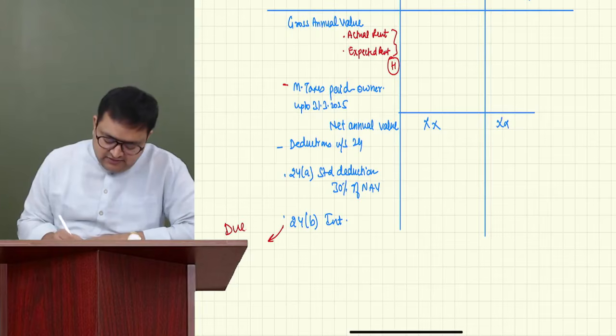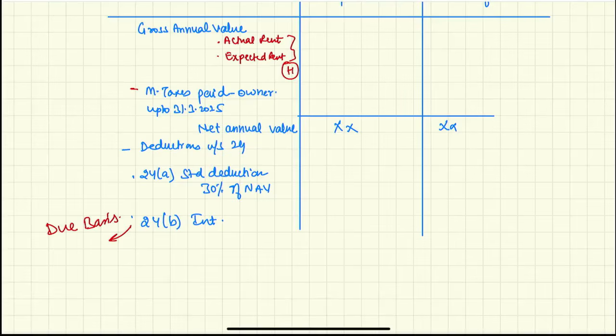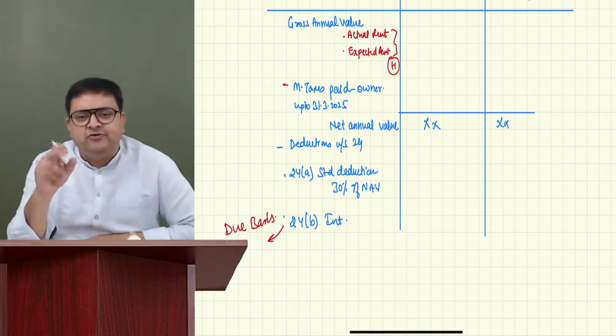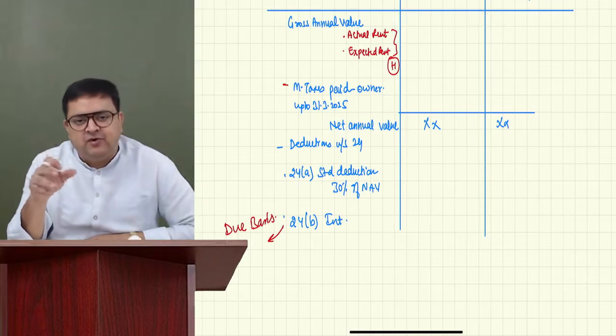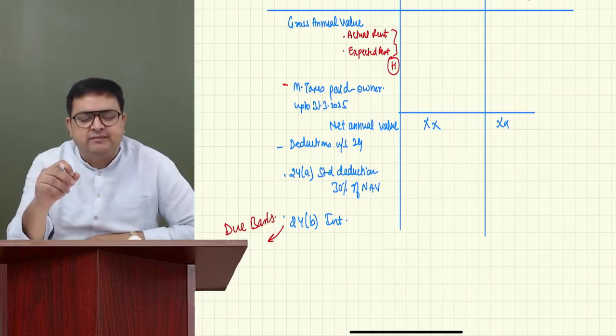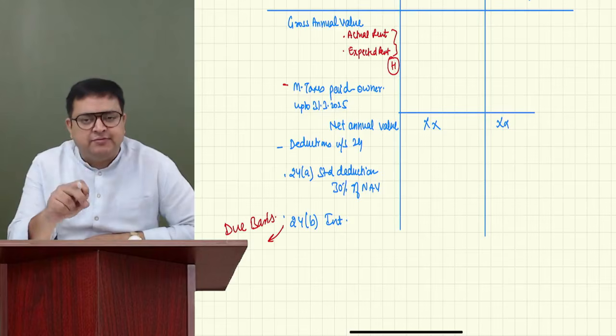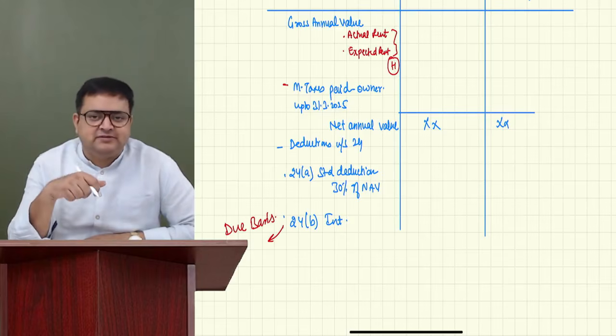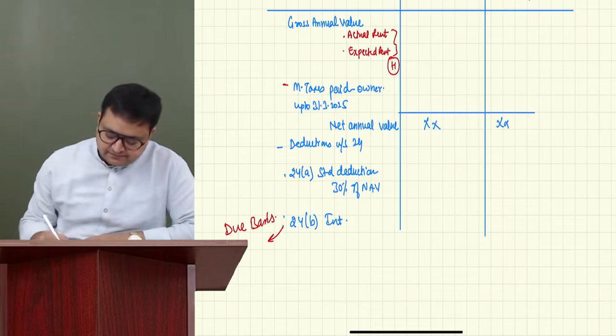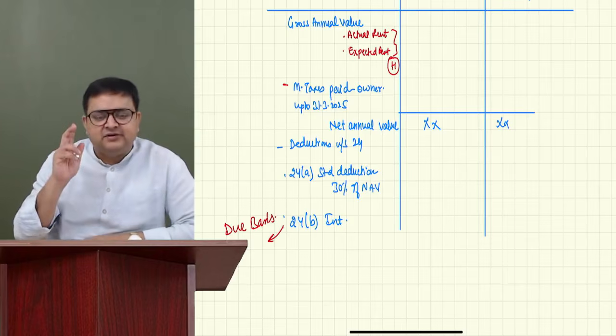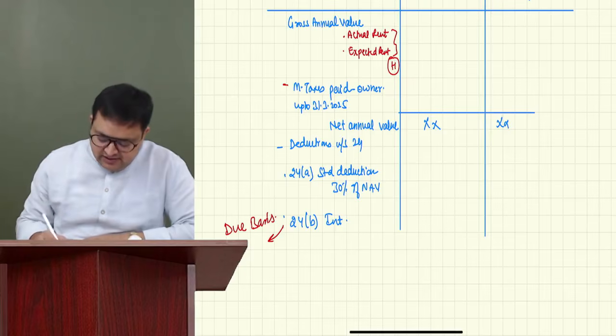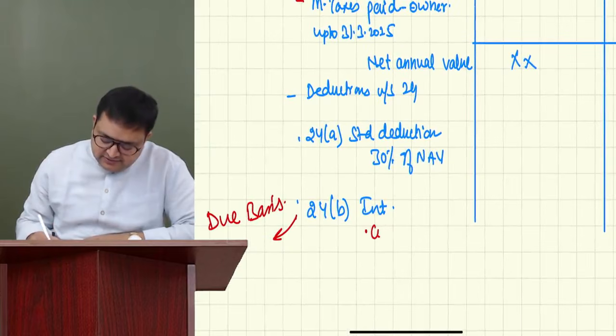Interest is allowed on due basis. Even if it is not paid, it is allowed. See, in PGBP, I'll tell you that if you have taken a loan from a bank, then it should be allowed if it is paid up to the due date of ROI, bank interest, financial institution interest. But here in house property, interest is allowed on due basis. Guys, interest has two components.